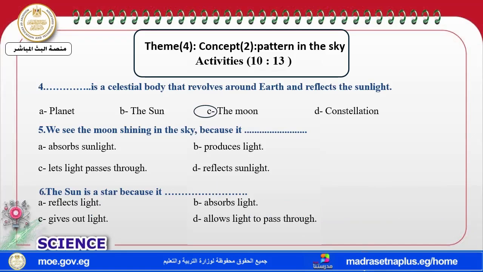There is only one celestial body, which is the moon, the only follower of the earth. We see the moon shining in the sky because it reflects sunlight. The sun is a star because it gives off its own light.